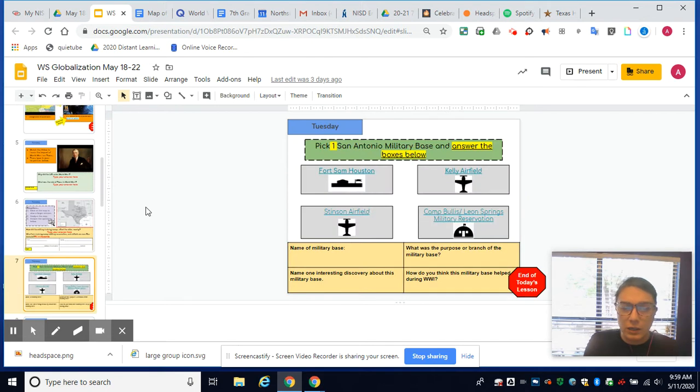On Tuesday, still focusing on the political characteristics of World War One and Texas, there are 4 links of 4 San Antonio military bases. So they're going to pick 1 military base. If you would like for them to do 2, you could just edit. And they will do a web quest on this website.